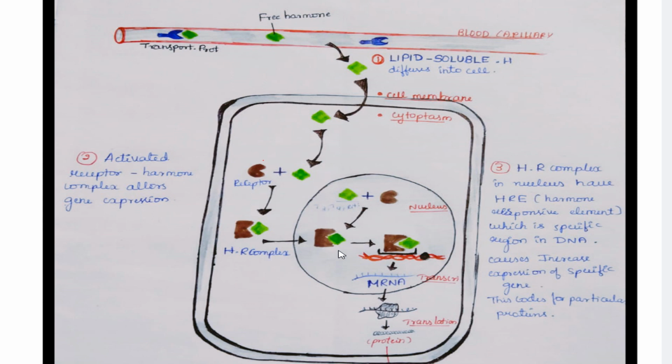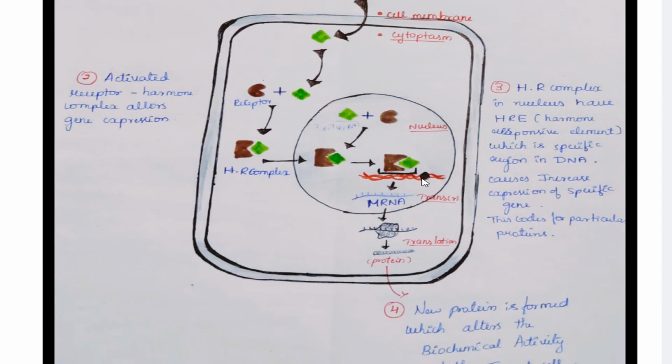So what does this hormone receptor complex do? Inside the nucleus, there are hormone responsive elements, like HRE. These hormone responsive elements are specific regions in the DNA. See here, the black spots on the DNA are the hormone responsive elements, the regions on the DNA which cause increased expression of specific genes.